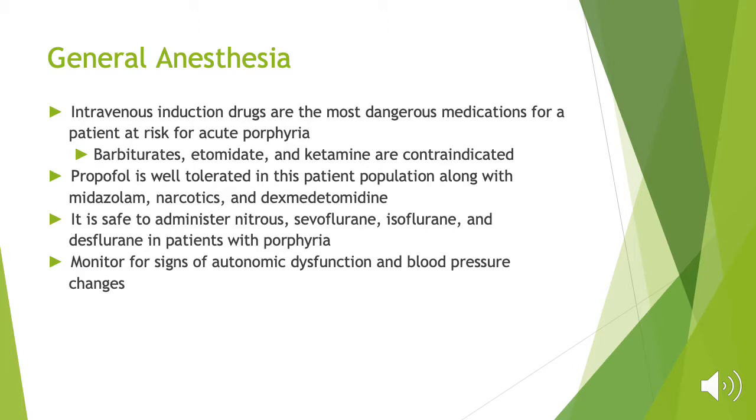So general anesthesia, the IV induction drugs are the most dangerous medications for a patient at risk for acute porphyria, so you want to avoid barbiturates, etomidate, and ketamine. Propofol is the drug of choice for induction of anesthesia, and midazolam, narcotics, and Precedex are also safe. Nitrous is safe, and all your inhaled anesthetics are safe. And then obviously with these, you'd want to monitor for signs of autonomic dysfunction and blood pressure changes, especially hypertension.